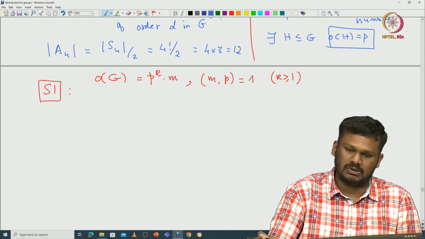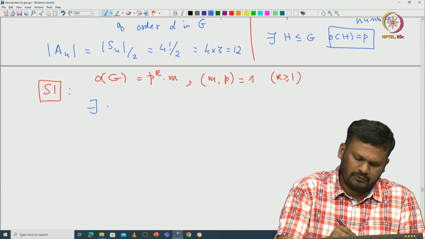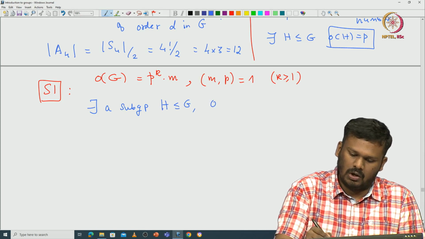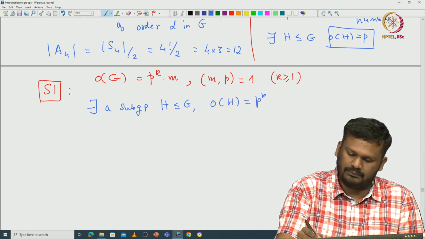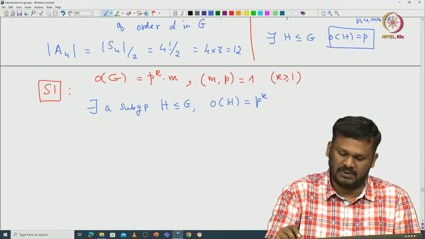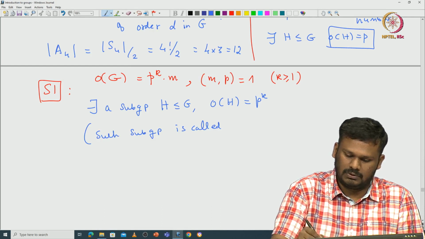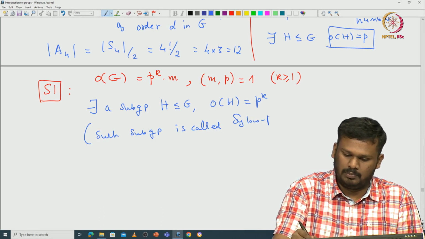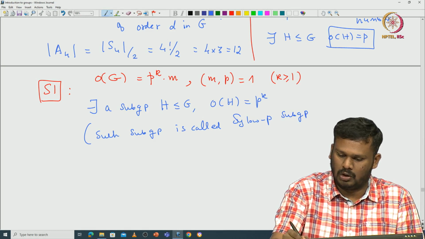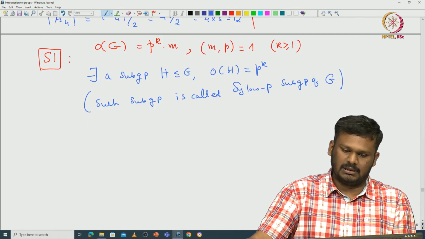The first Sylow's theorem guarantees that there exists a subgroup H of G of order p to the power k. Such subgroups are called Sylow p-subgroups of G. So this is a very important statement.